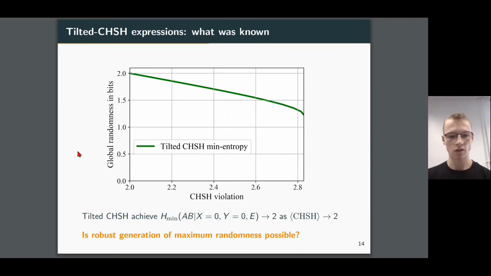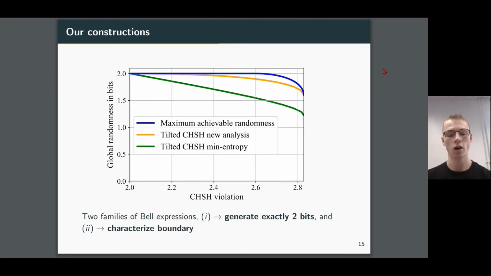Now, there's a slight issue with this if we wanted to use this experimentally, in that if we want to generate close to maximum randomness, according to this understanding, we might have to use correlations that lie very close to the quantum set. And this is a problem because if there's just a small amount of noise, just a bit of noise might tip these correlations from the quantum set over the boundary into the local set where no randomness can be produced. So what we've done in our work is we've added these two new curves.